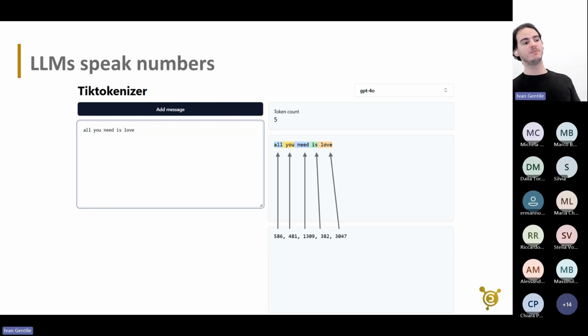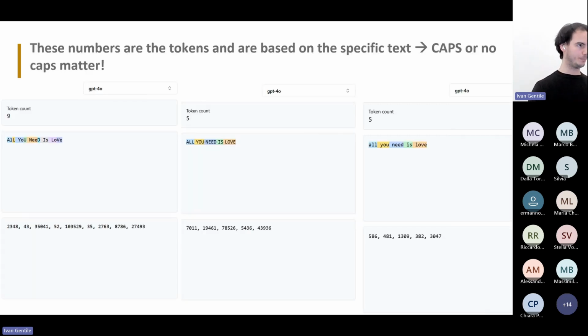These numbers are essentially what the model speaks. We use text, we speak text. Machines tend to speak numbers, and the numbers that the LLMs speak are actually these tokens. And so we see that "all you need is log" is, in this example, five tokens.